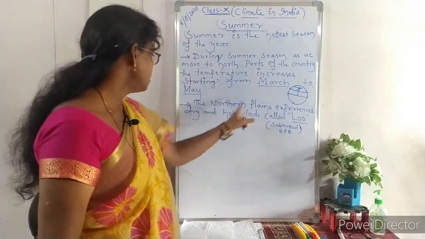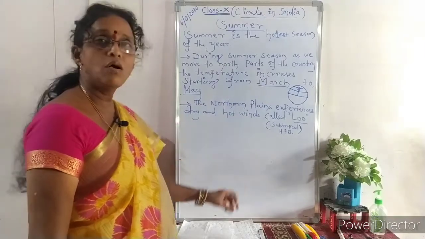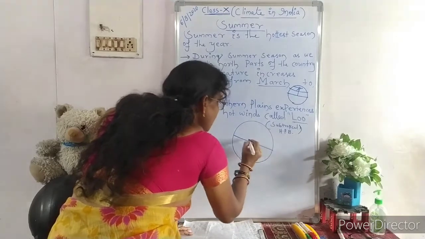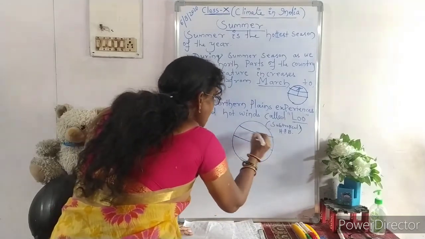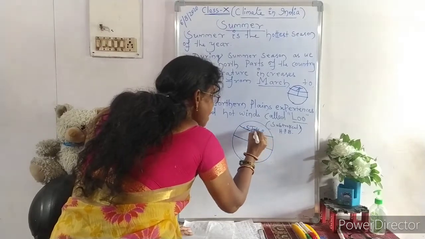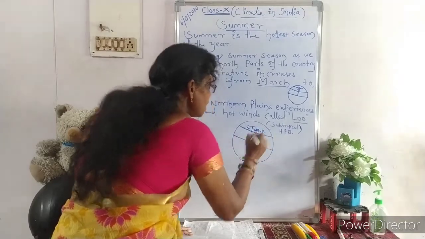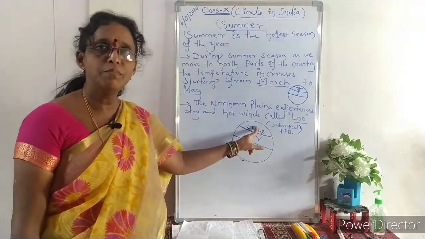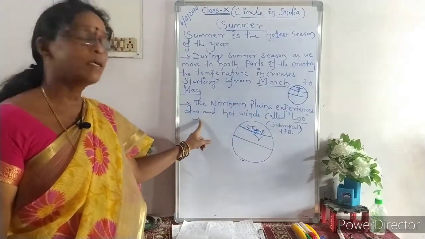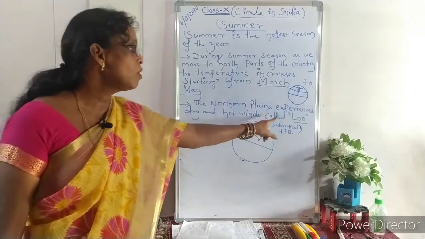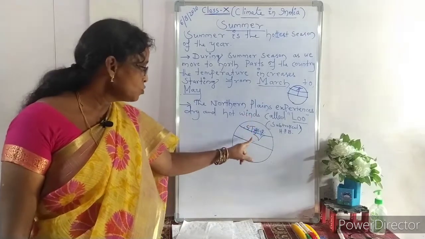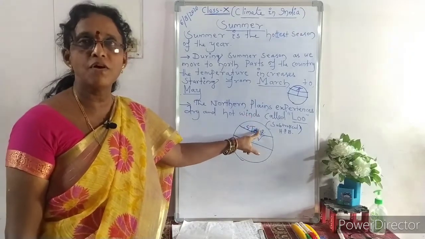The northern plains experience dry and hot winds called lu, which are related to the subtropical high pressure belts, and the north part of our country is on the subtropical high pressure belt. So due to that, usually the northern plains experience high, dry and hot winds which are called lu. Lus are dry and hot winds. Usually they blow towards the northern part of our country.